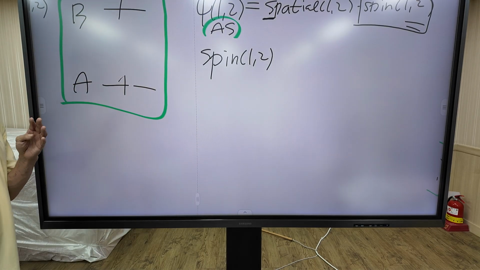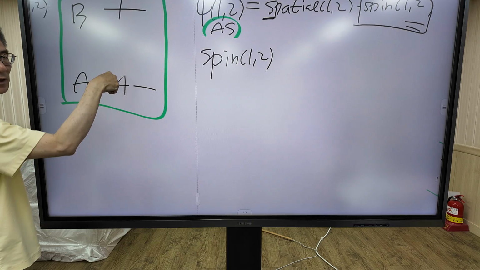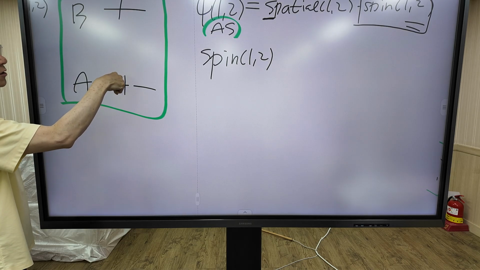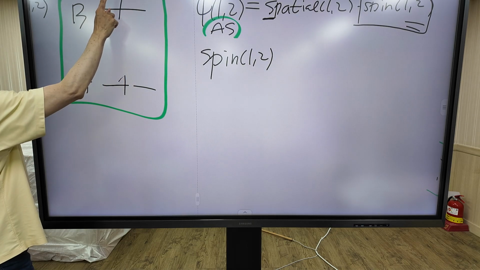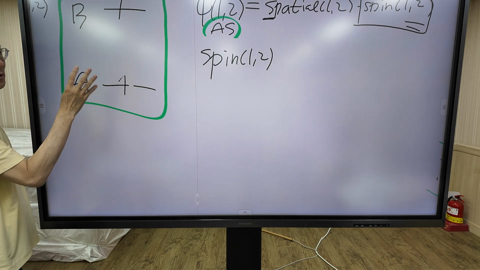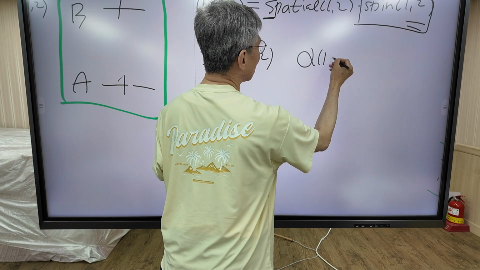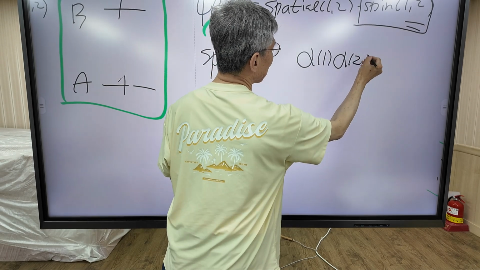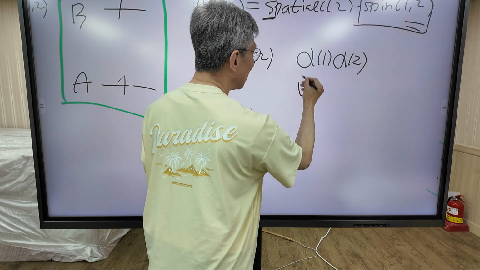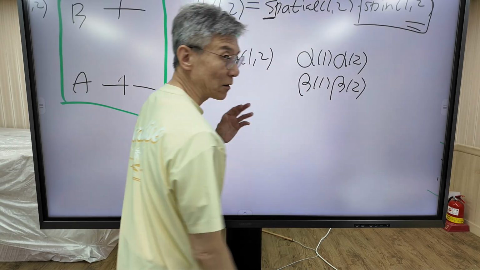As I said before, there are four combinations. There are two possibilities, up spin and down spin, for the electron in the a orbital. There are two possibilities, up spin and down spin, for the electron in the b orbital. So there are four combinations. The first combination is both electrons are up spin, and another is both electrons are down spin.